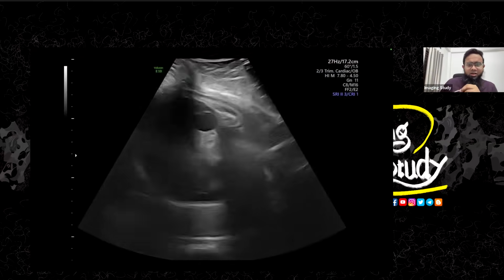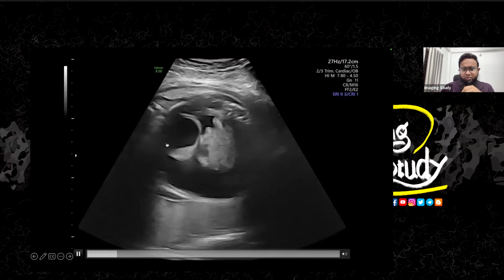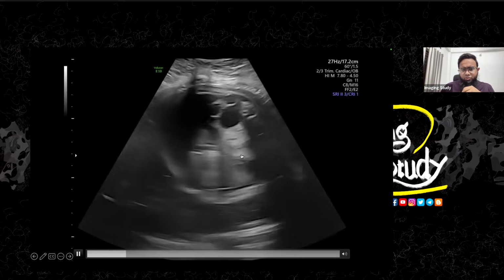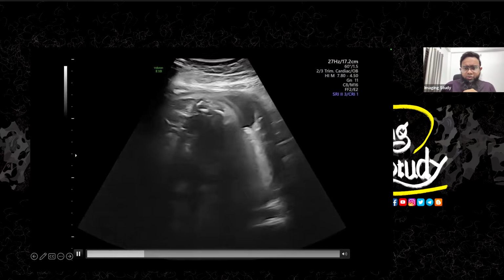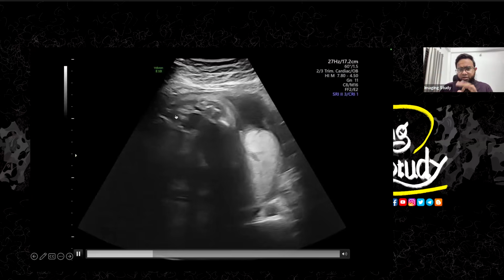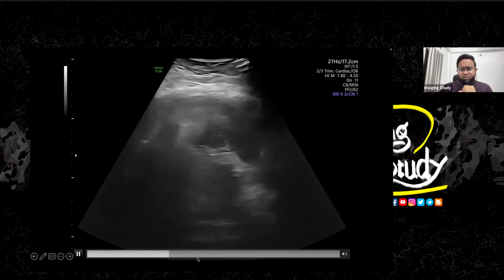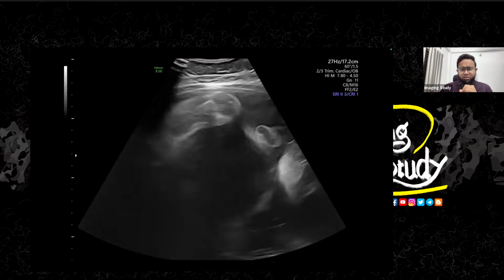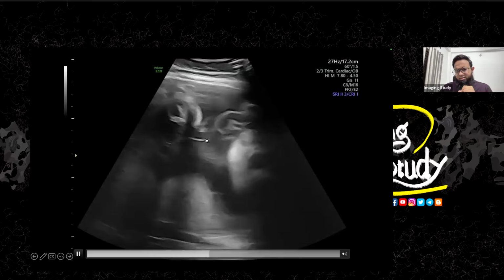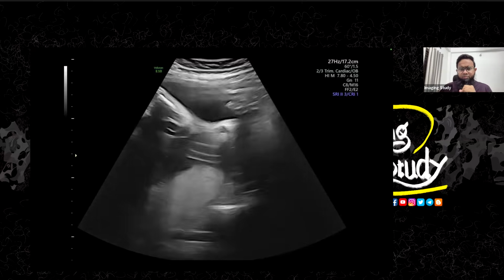So let's look more. We're looking at the liver and some other parts here. We are just screening for any other different lesion. The placenta is posterior. But there is no significant abnormality we can see here, unless there is something in the lower part of the abdomen.